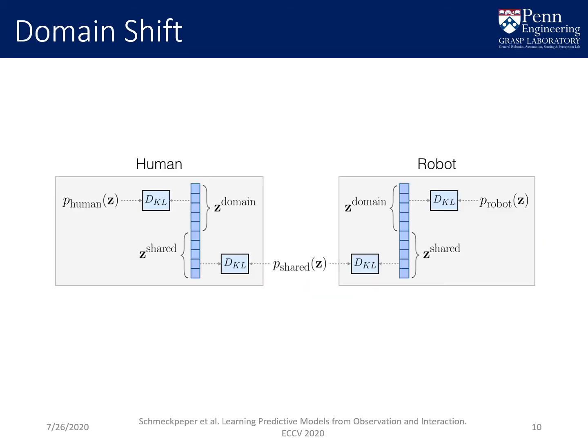We handle the domain shift between agents with a partitioned latent space. We partition our latent space Z into two components, Z shared, which captures the part of the latent action which is shared between domains, and Z domain, which captures the unique parts of the latent action. We enforce this separation by learning the same prior for Z shared in all domains, and a different prior for Z domain in each domain. We use the Kullback-Leibler divergence to enforce these priors.